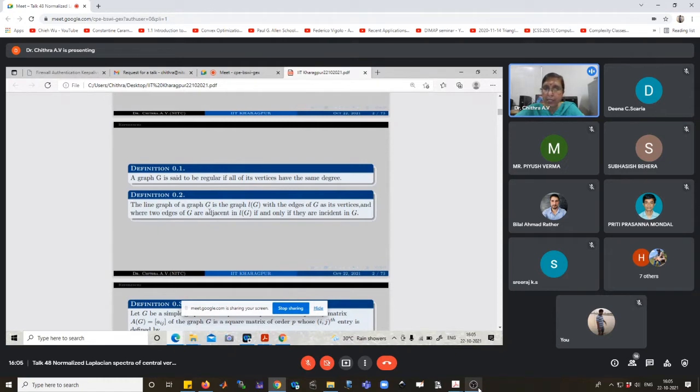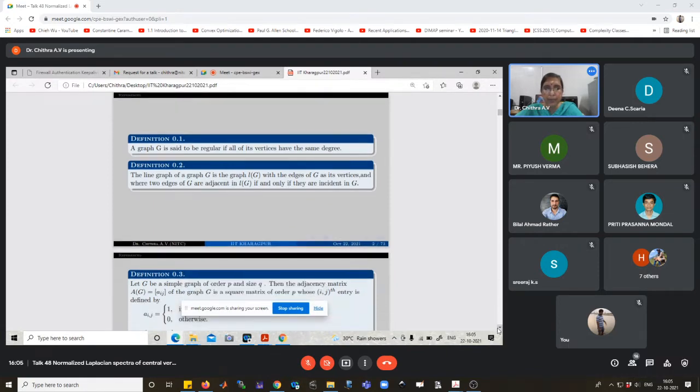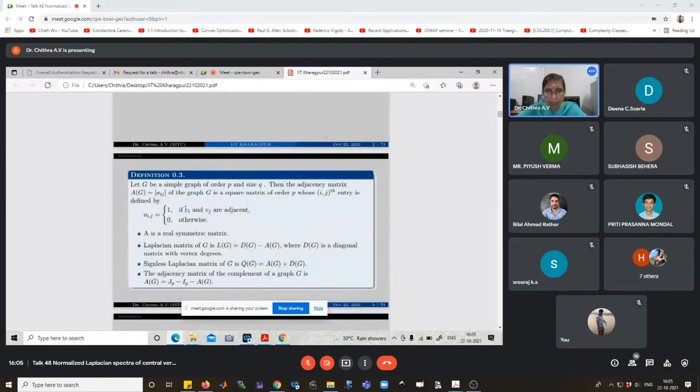The line graph of a graph G is a graph L(G) whose vertices are the edges of G, where two vertices of L(G) are adjacent if and only if the corresponding edges are incident in G. Let me refresh the definition of the adjacency matrix. Let G be a simple (p, q) graph. The adjacency matrix of G is a square matrix of order p whose ij-th entry is 1 whenever the vertices vi and vj are adjacent, otherwise the value is equal to 0.